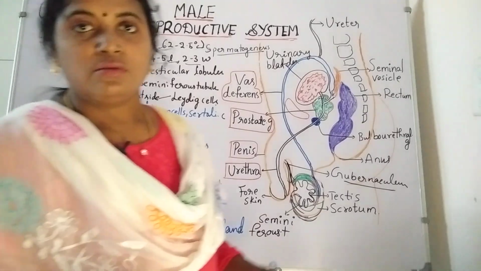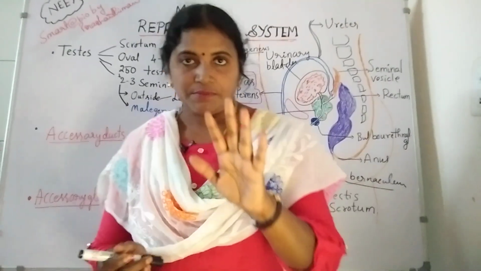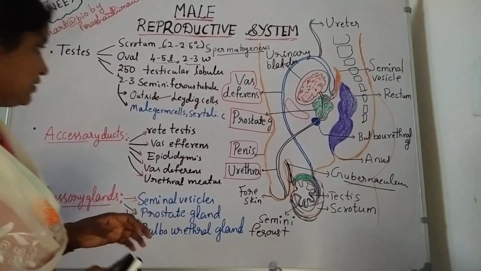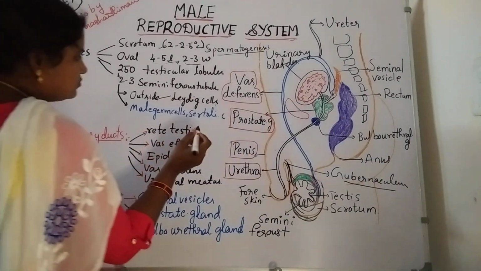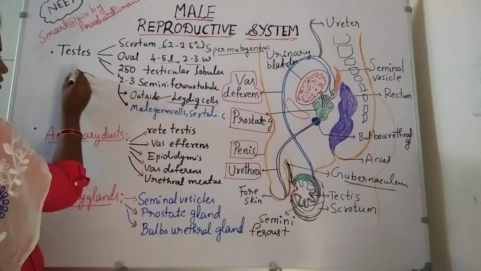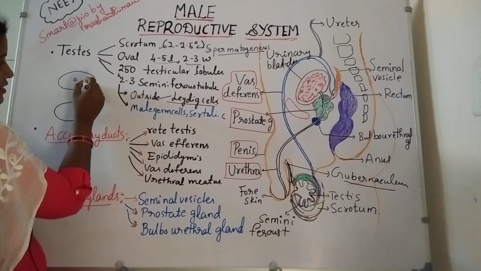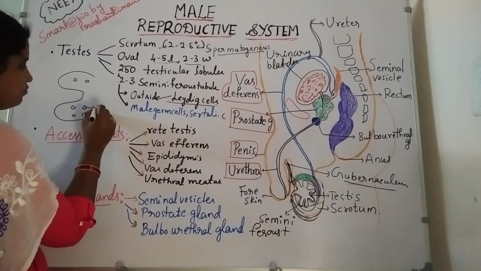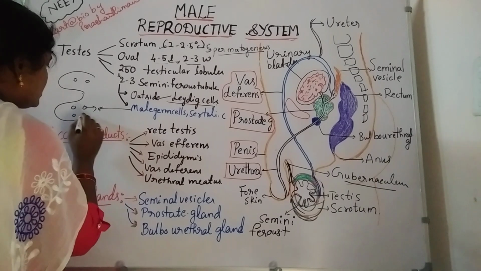Seminiferous tubules. Inside the seminiferous tubules, two types of cells are present. Note down these points. See here, these are the seminiferous tubules. Inside the seminiferous tubules, it contains two types of cells. One is male germ cells, and another one is the Sertoli cells.